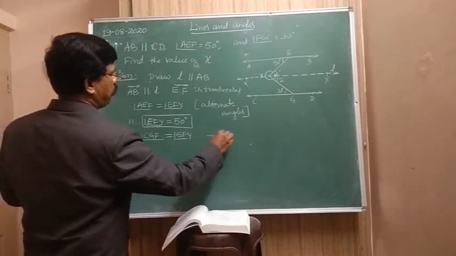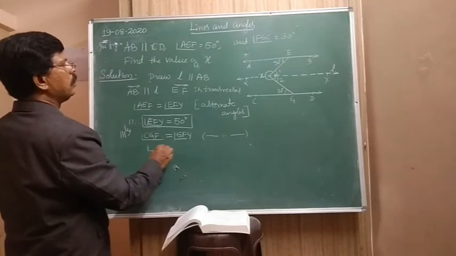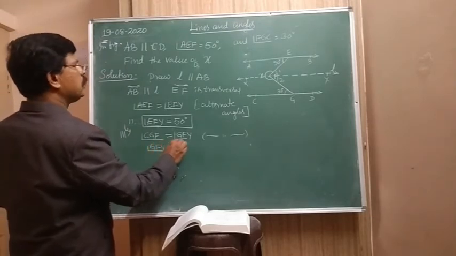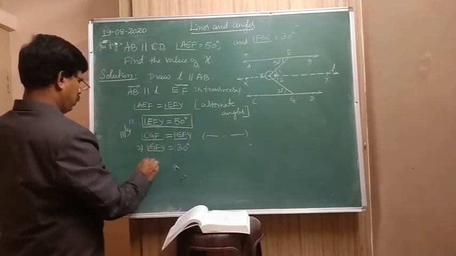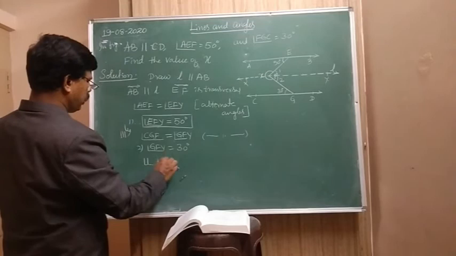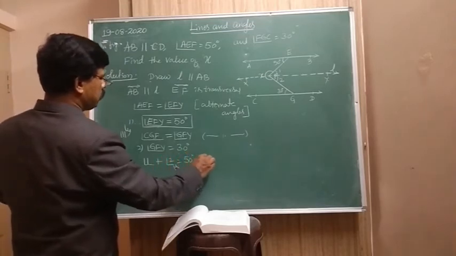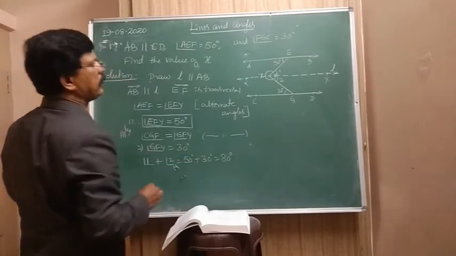So same alternate angles. Therefore, angle GFY is equal to 30 degree. So angle 1 plus angle 2 equals 50 degree plus 30 degree equals 80 degree.